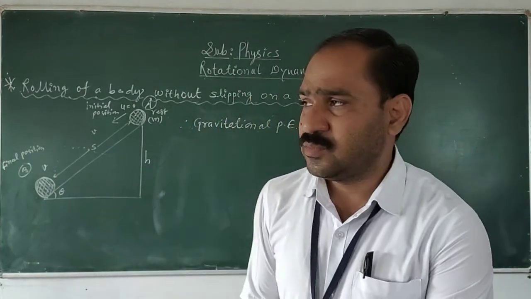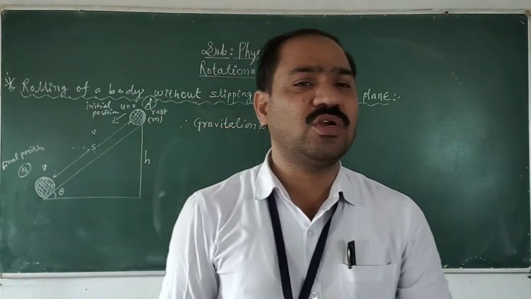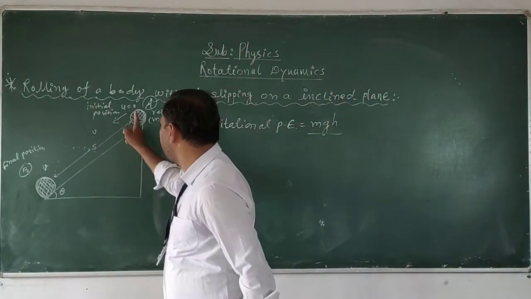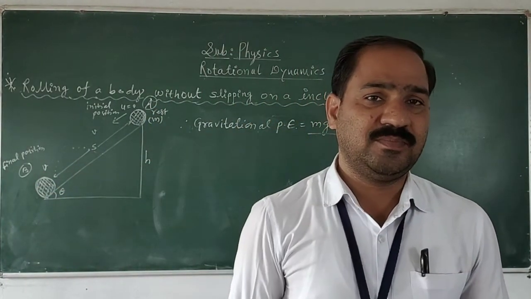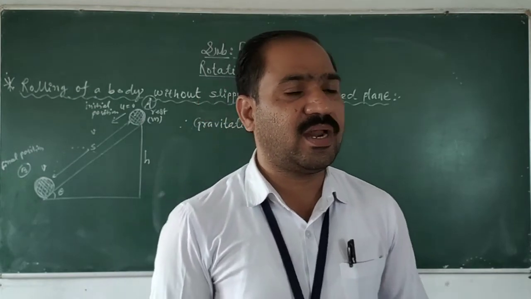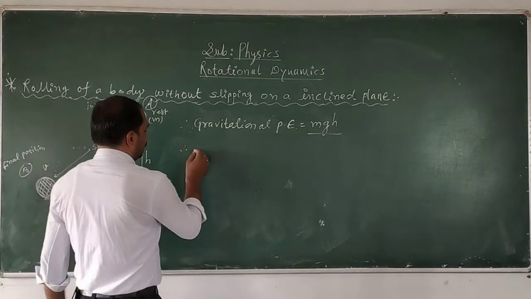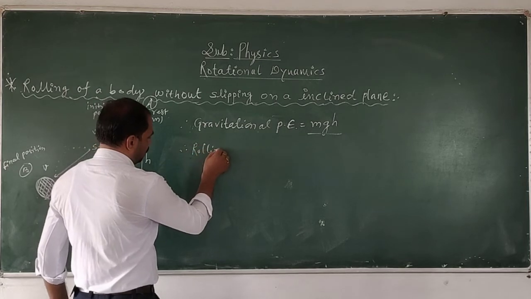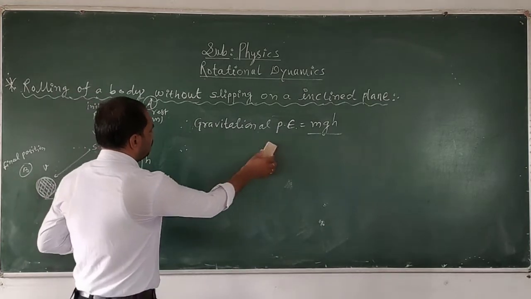But here the body is in rolling motion, so again it will have two types of energy, as I discussed earlier. Translational, as the body moves from point A to point B, and as the body rolls over the inclined plane surface, it will have rotational kinetic energy. We have seen that in the earlier topic. Therefore the body will have the rolling kinetic energy. But this kinetic energy will be the total kinetic energy.